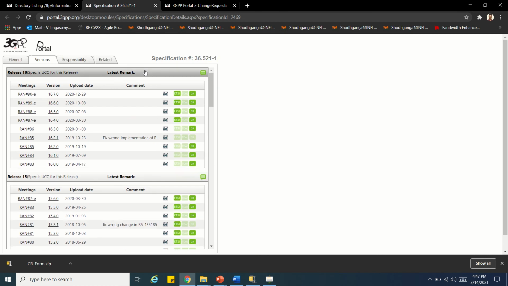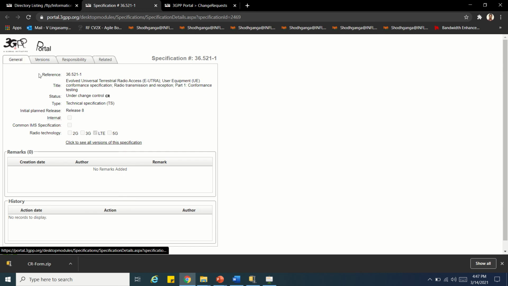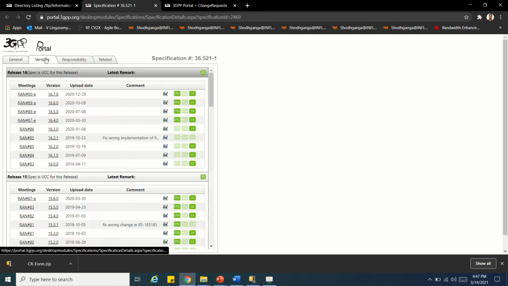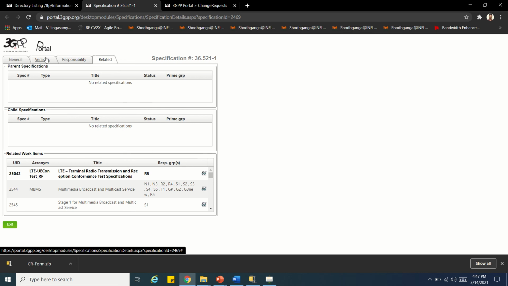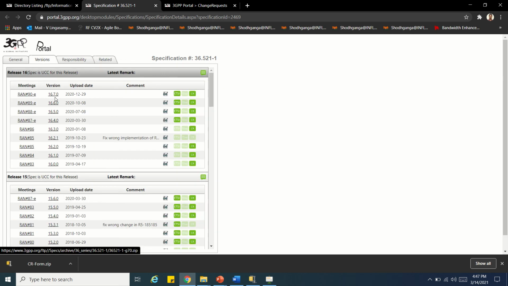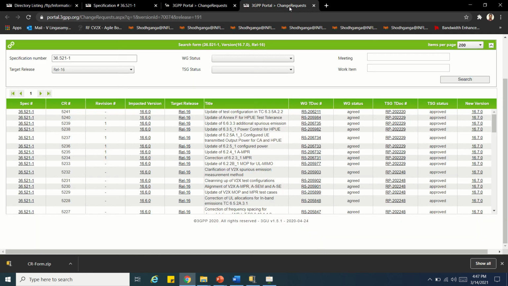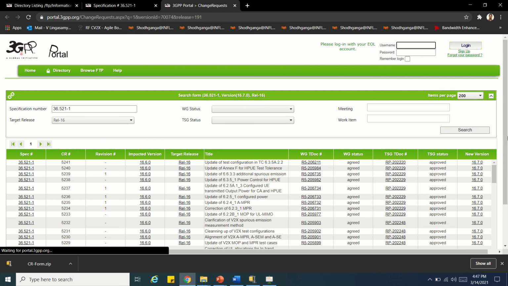Whenever you refer to the spec, you have to refer to the latest spec. Remember, you have to refer to the latest spec, whatever you see here. Generally, you will get only information like versions, responsibility, who is responsible for this, and related things. So whenever you take a spec, we have to take the latest version spec, and that corresponding meeting will be there. If you click on CR, you will see what all change requests were approved in this meeting.